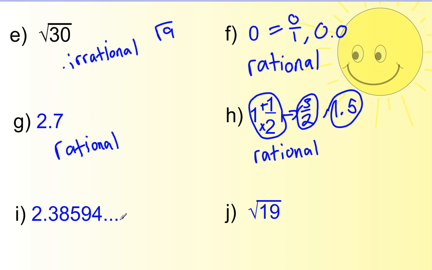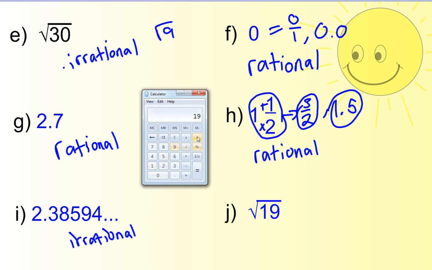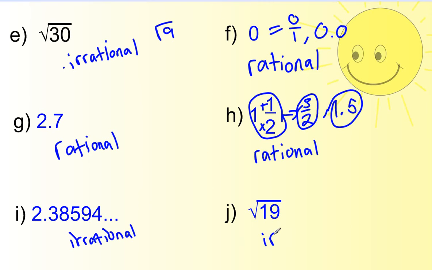Letter I. As far as we can tell, this number doesn't seem to stop. That's what the dot dot dot means. It means it keeps going. And it doesn't have a repeating pattern that we can see. So as far as we can tell, this number is irrational. Letter J. Square root of 19. Well, let's take a peek here. The square root of 19. Big ugly number, which means irrational.